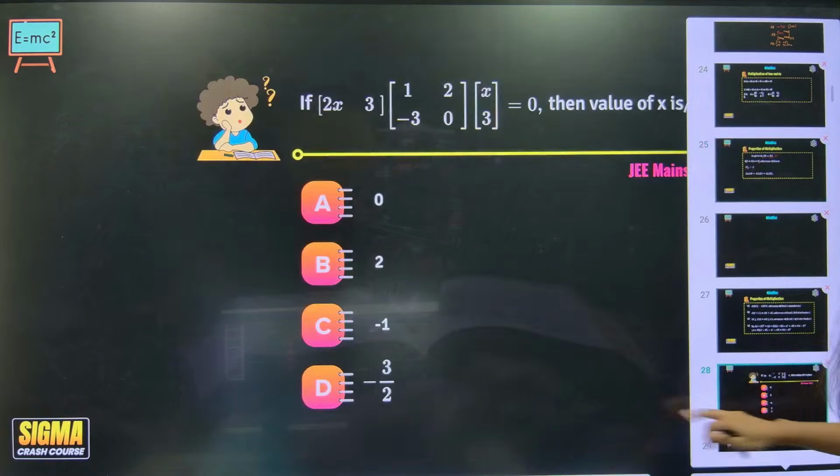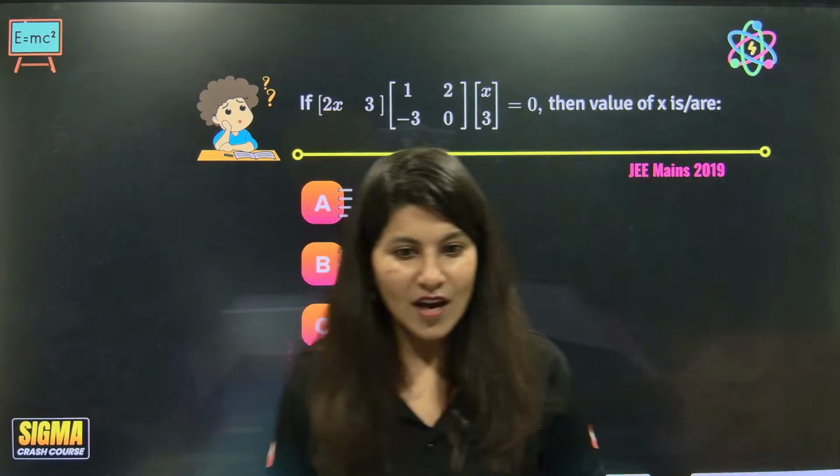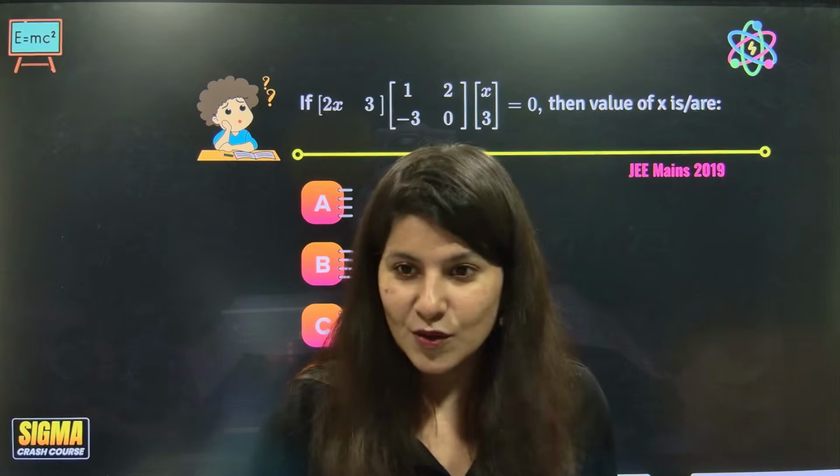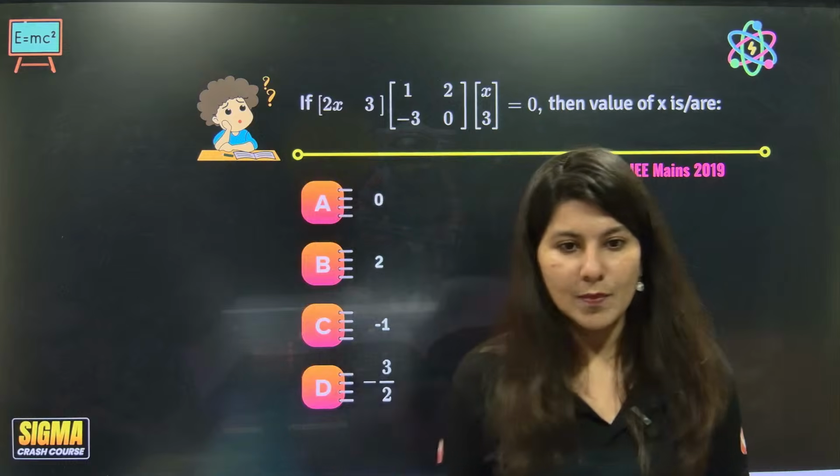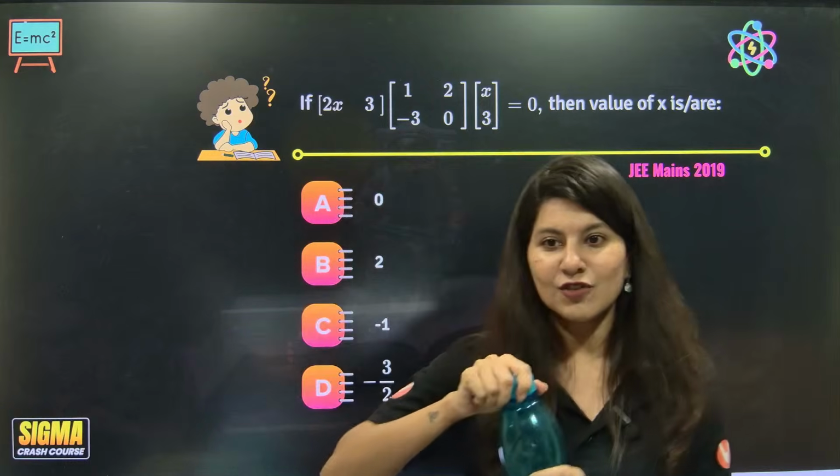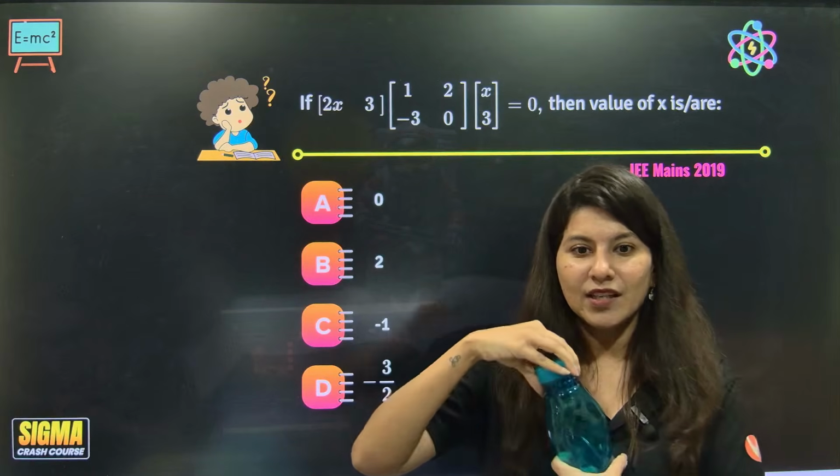Now let's solve one question. I think you are craving for one question. So I think we can start solving a couple of questions. Ready for it? Chalo, let's do this question. Quickly, you have to solve it.